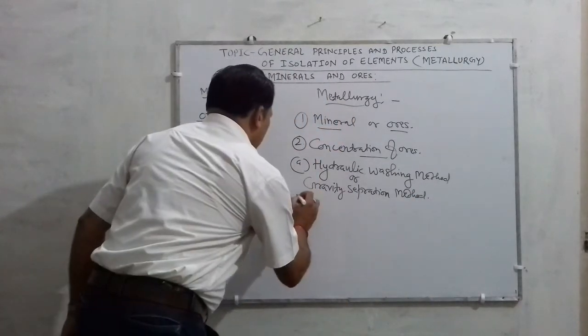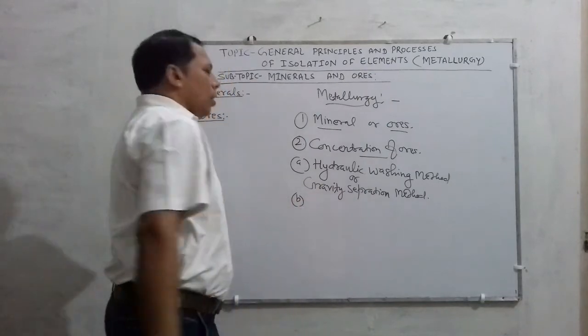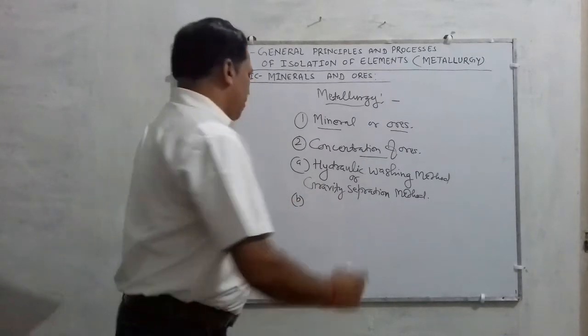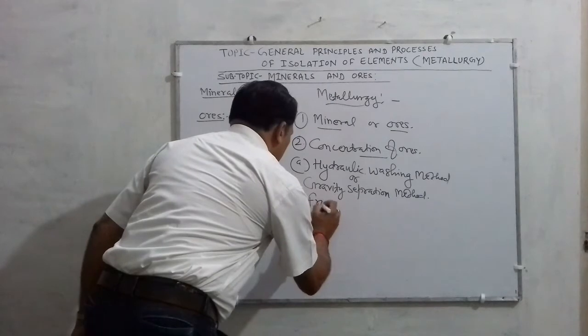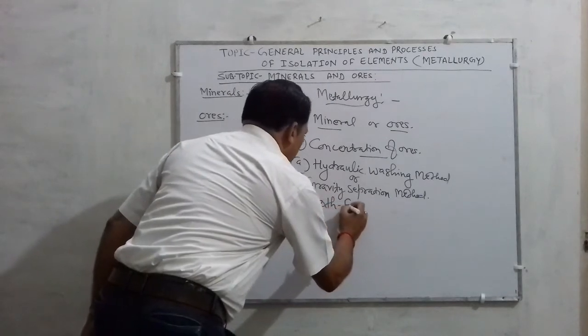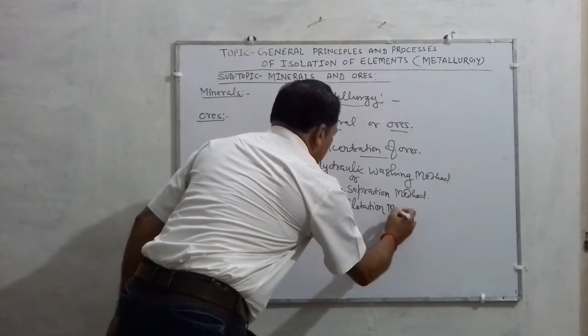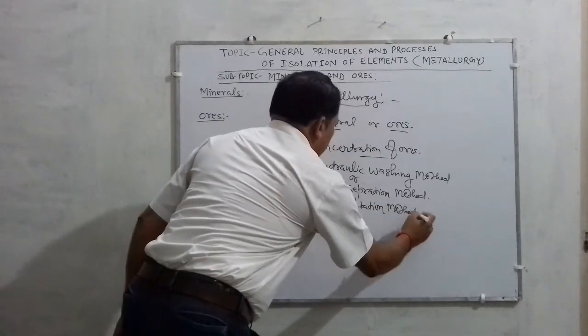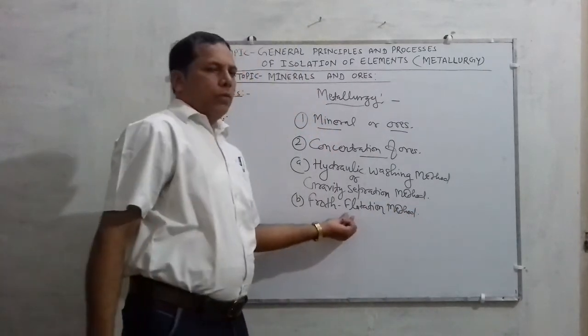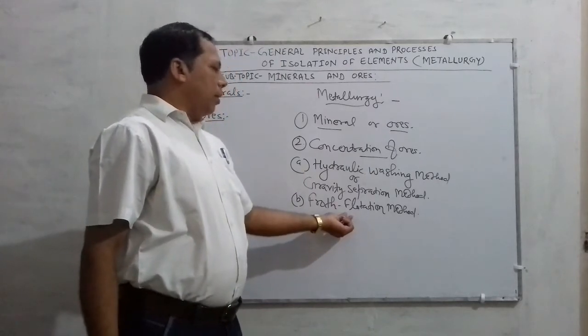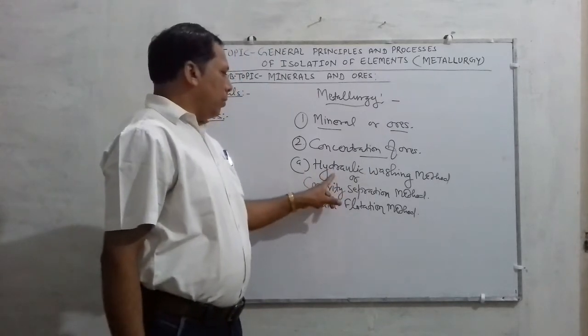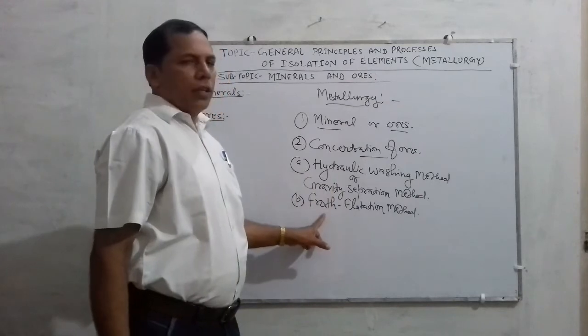The second method of concentration is called the froth flotation method. This method is very essential for you, and later I will discuss when this method is applied.